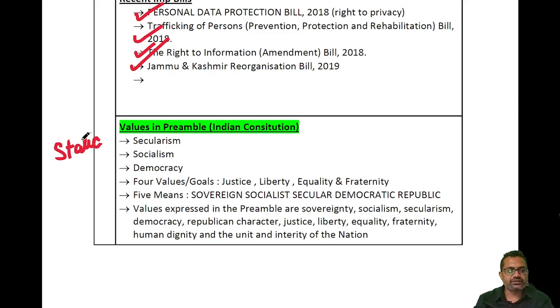Earlier was current. So what is secularism, socialism, democracy? This you will find basically from Lakshmikant. Four values in the constitution, five means values expressed in the preamble are sovereignty, socialism. So this kind of preparation you have to do from Lakshmikant.